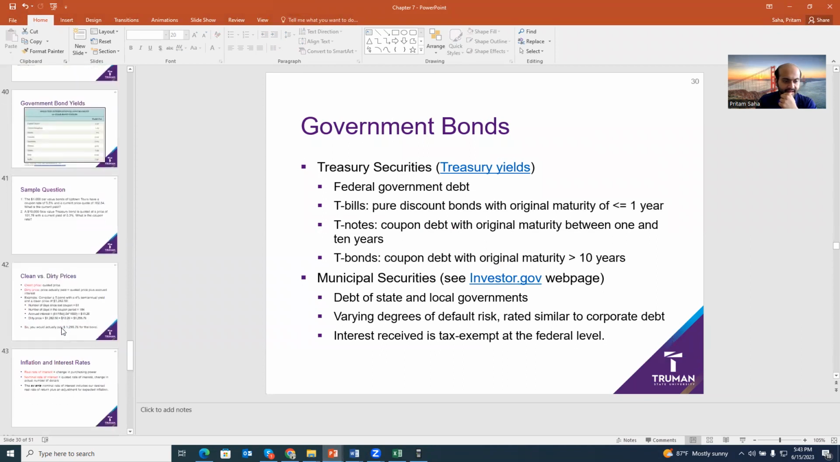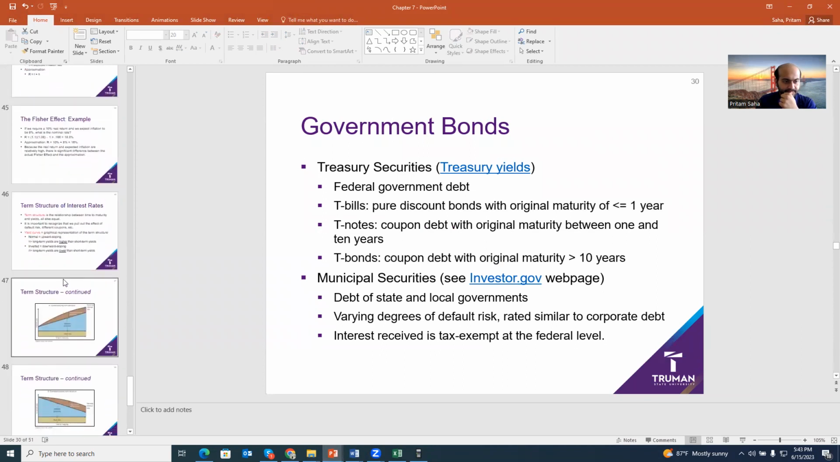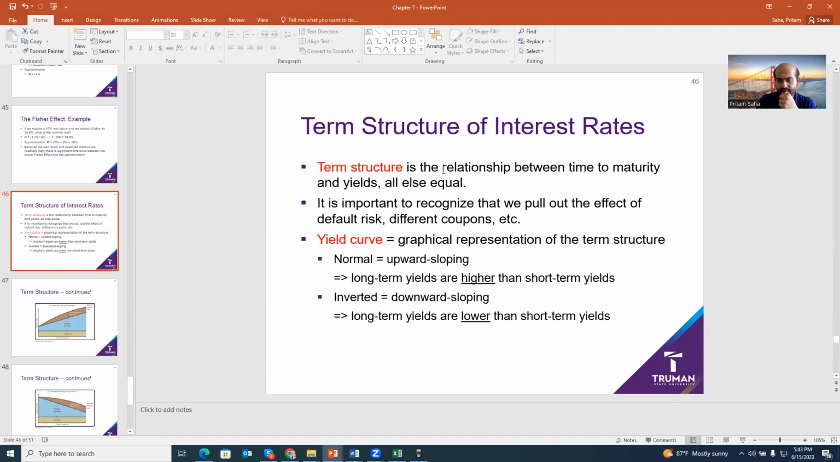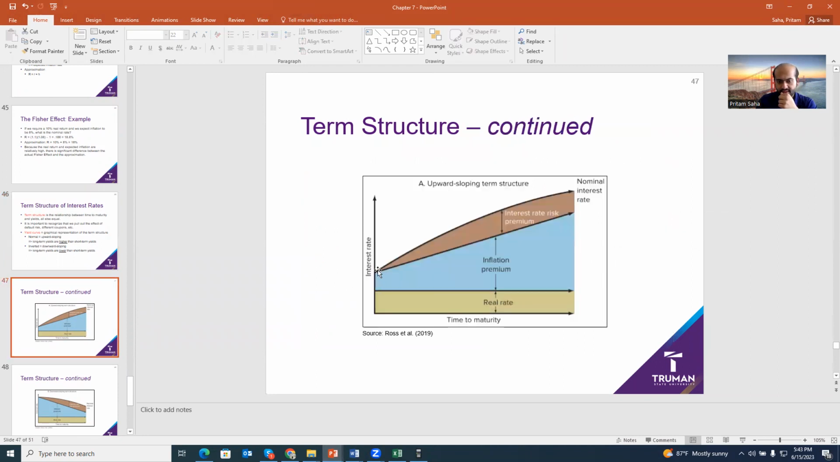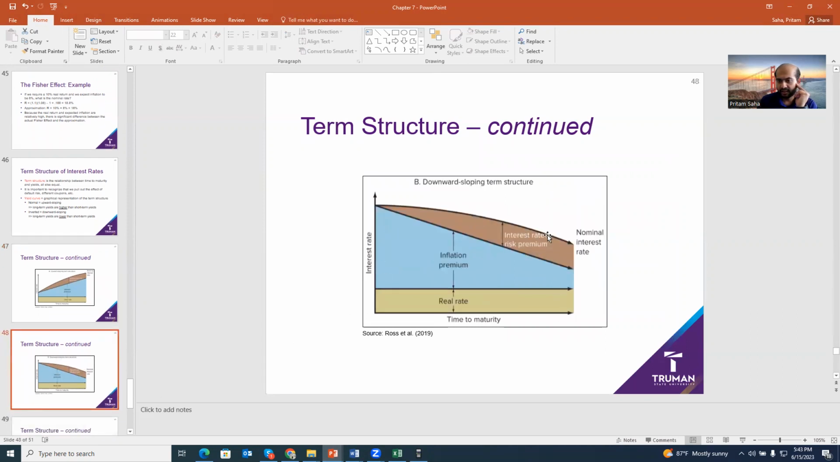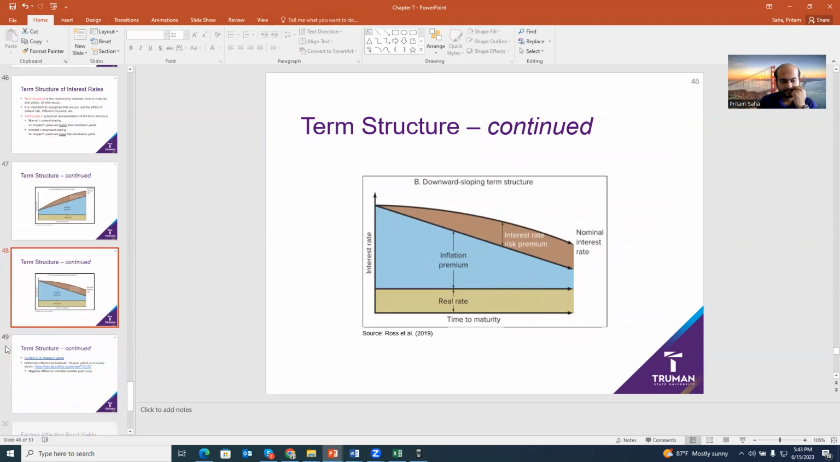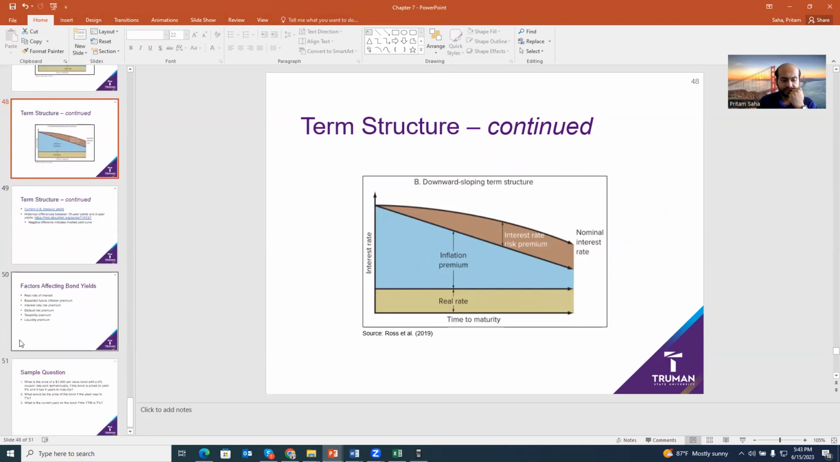So let's see here. Relationship between time to maturity and yields. Graphical representation is known as the yield curve. So this is my yield curve, okay? So you can see that the higher the maturity, the higher the interest rate. So let's say if it's a 1-year bond having an interest rate of 5%, the 5-year bond could have an interest rate of 7%. This is the opposite. Higher the maturity, lower the interest rate, right? So this is the term structure of interest rate.